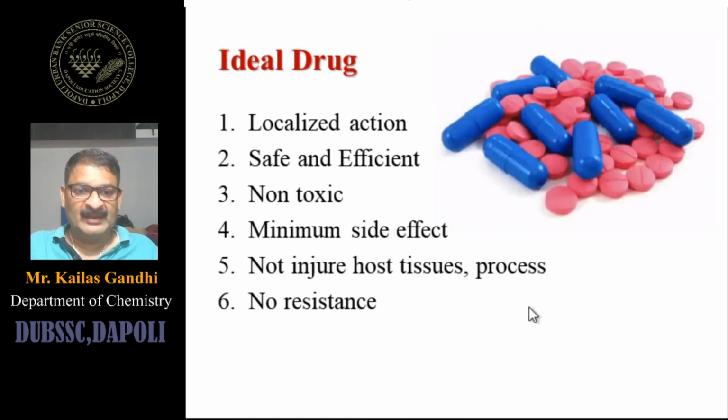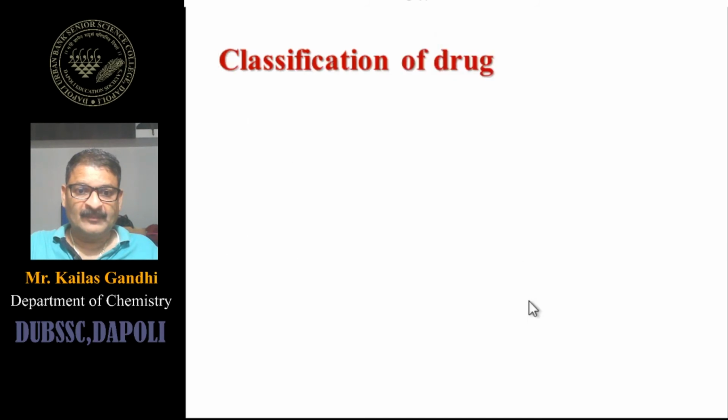moving toward the next point, classification of drug. Drug is classified into four categories. First one is pharmacodynamic agent, next one is chemotherapeutic agent, then vitamins, and then hormones.